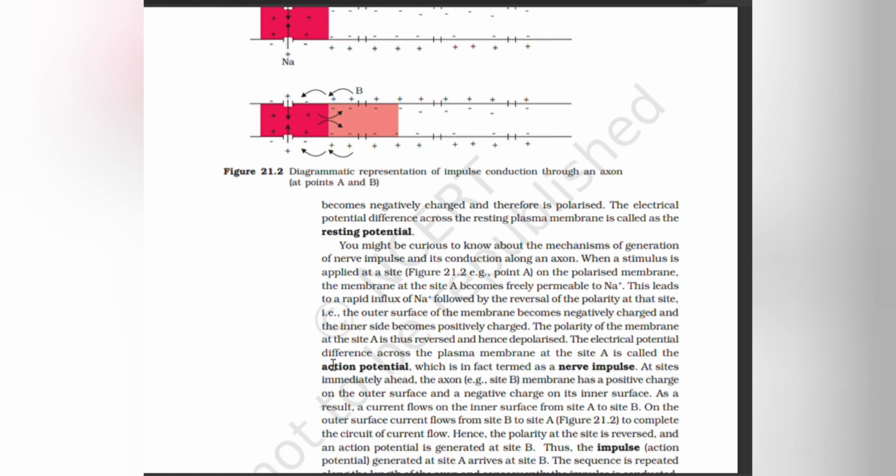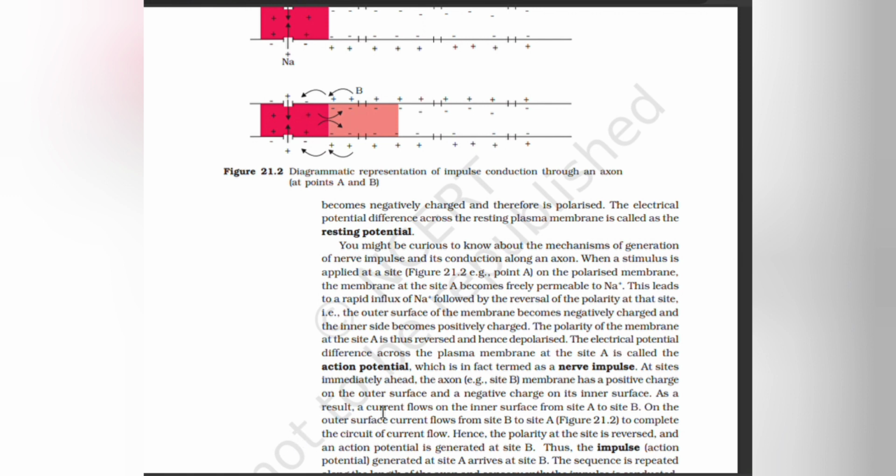The electrical potential difference across the plasma membrane at the site A is called the action potential, which is in fact termed a nerve impulse. At sites immediately ahead, the axon membrane has a positive charge on the outer surface and a negative charge on the inner surface.